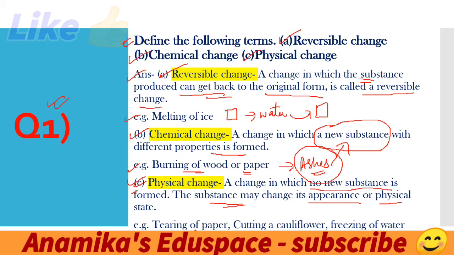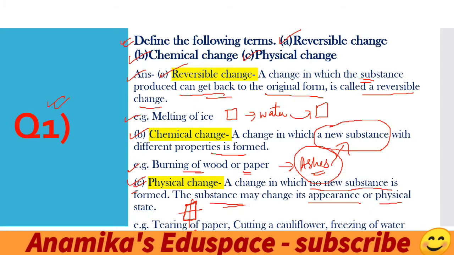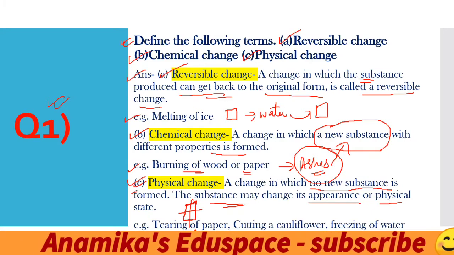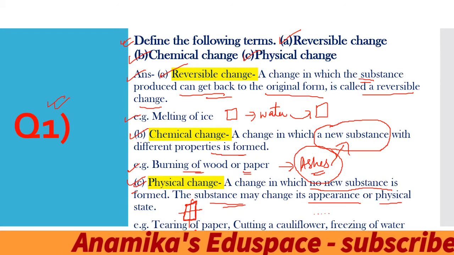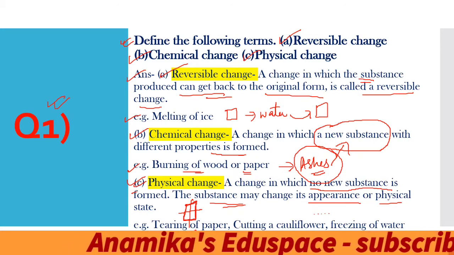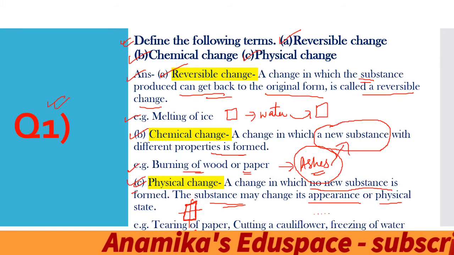For example, tearing of paper. Once we tear a single page of paper, then it turns into bits of paper. The appearance of a single page of paper changes, but there is no new substance formed. The paper remains as paper. Next is cutting a cauliflower. When we cut vegetables, the vegetable becomes pieces of vegetables, but there is no new thing formed. Next is freezing of water.